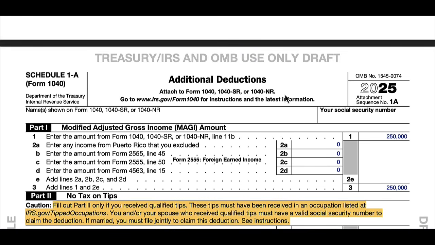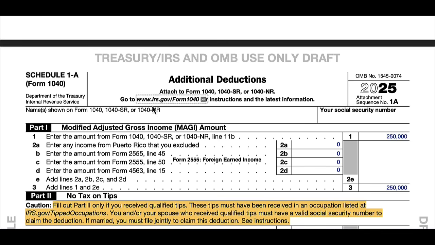So this is important because many of the eligible income thresholds or thresholds for different types of things are based off of the modified adjusted gross income. So when they're calculating the no tax on tips, no tax on overtime, it's using the modified adjusted gross income as the threshold, not the adjusted gross income. And if you don't know the difference between modified adjusted gross income and the adjusted gross income, watch my other video I did where I go through in detail the differences between those two calculations.